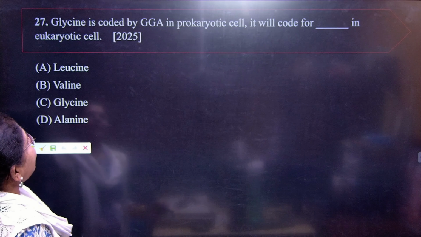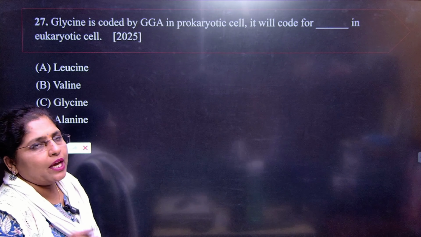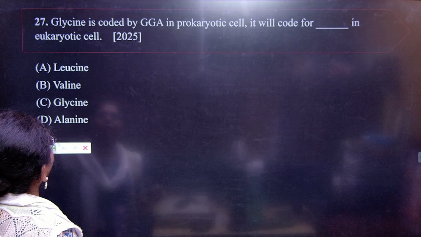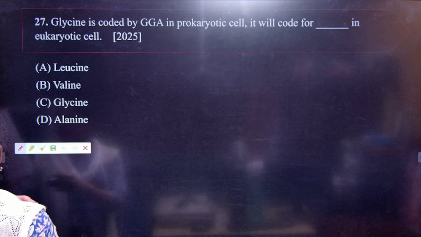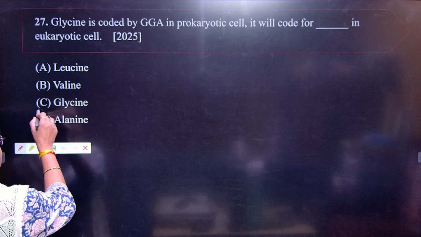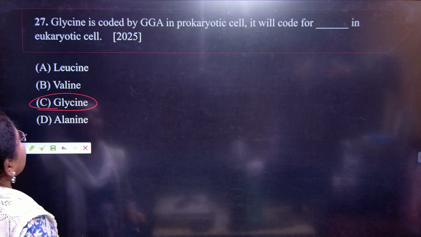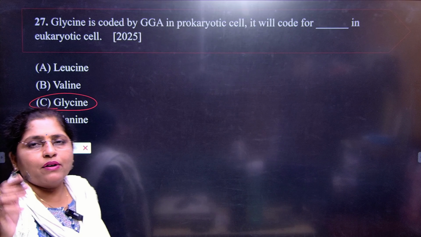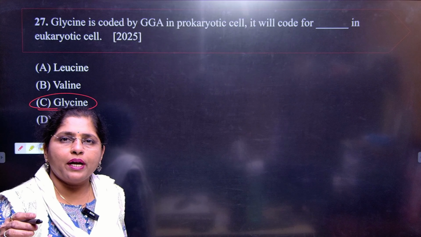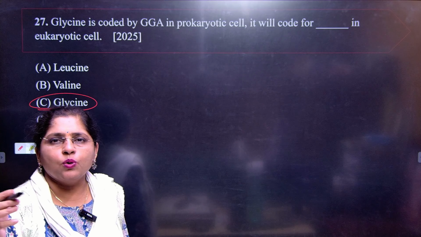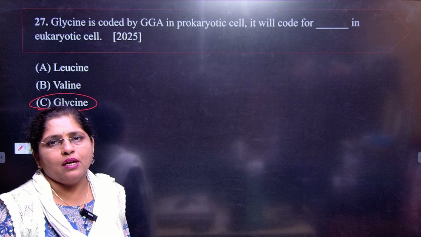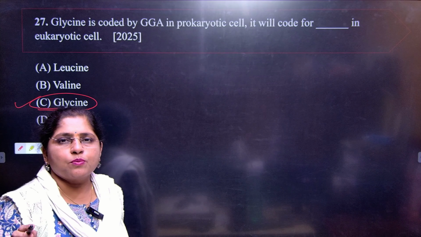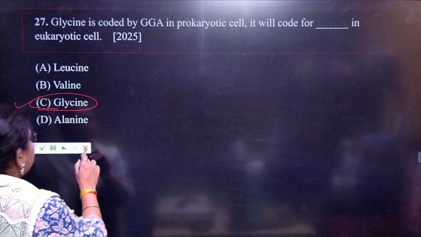Next, glycine is coded by GGA in prokaryotic cell. It will code for dash in the eukaryotic cell. So students, you should know what the answer will be here. Glycine only. One amino acid can be coded by one or more codons, up to six. So your answer here is glycine, and for this purpose you are supposed to remember the genetic code. Got it?